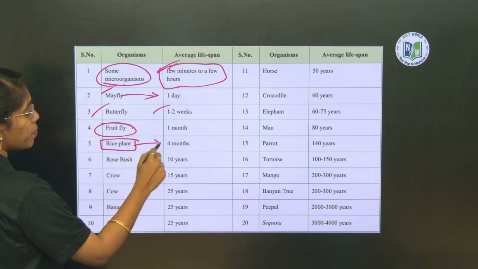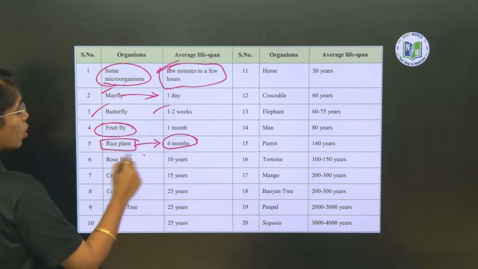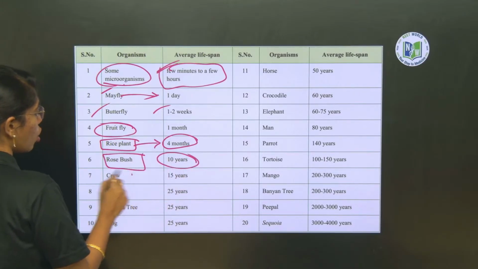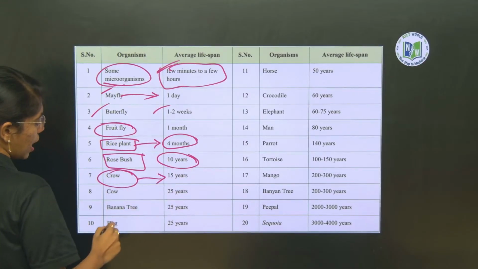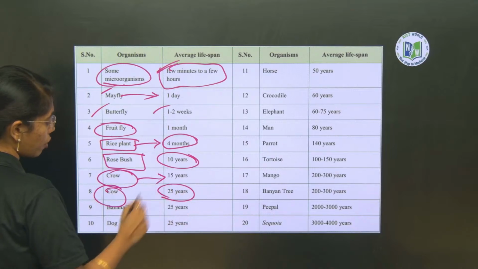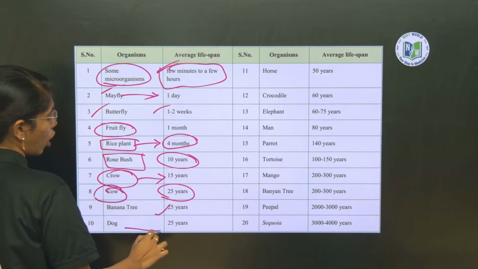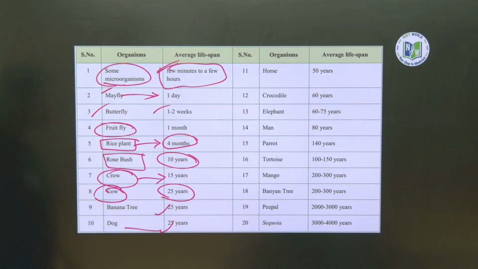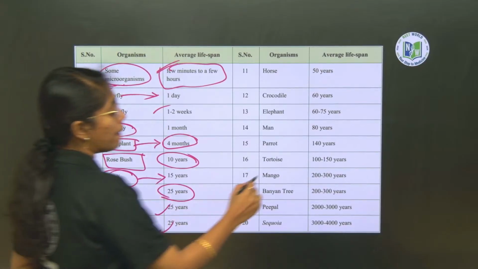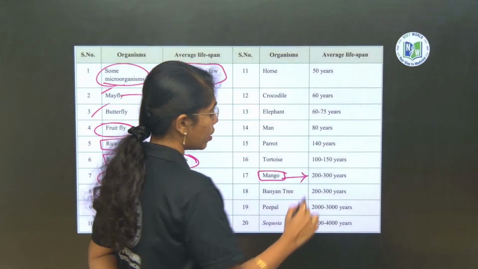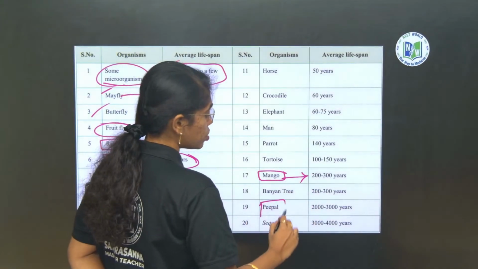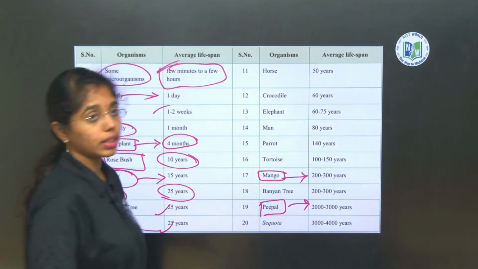Rice plant lifespan is 4 months, rose bush 10 years, crow 15 years, and cow 25 years of lifespan. Banana tree has 25 years of lifespan, and dog also has 25 years. Here you can see mango lifespan is just 200 to 300 years. Peepal tree lifespan is 2000 to 3000 years.